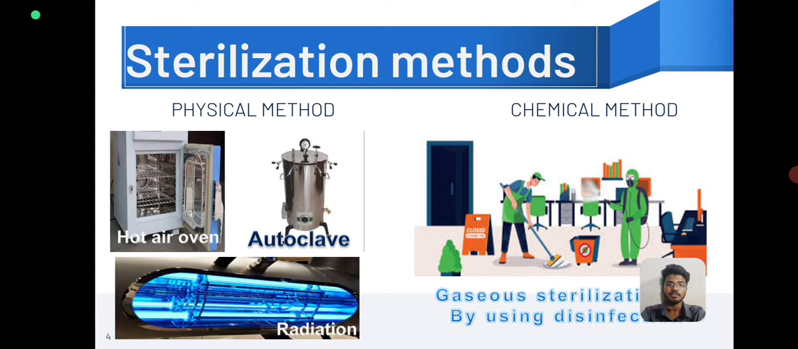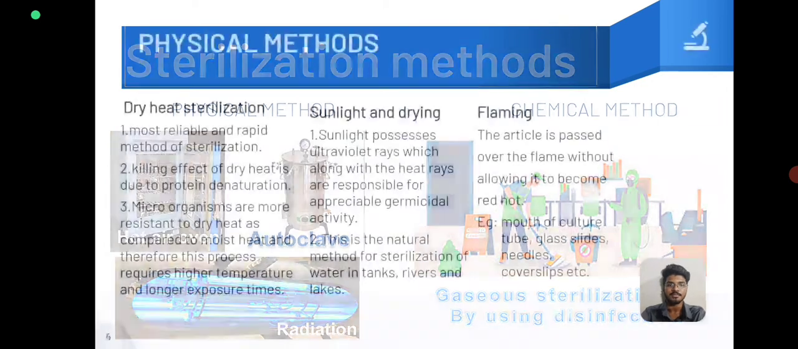What are the methods of sterilization? There are two methods, physical method and chemical method. In the physical method, sterilization can be done by using equipment like hot air oven, autoclave and radiation, and the chemical method is by gaseous sterilization and by using disinfectants.